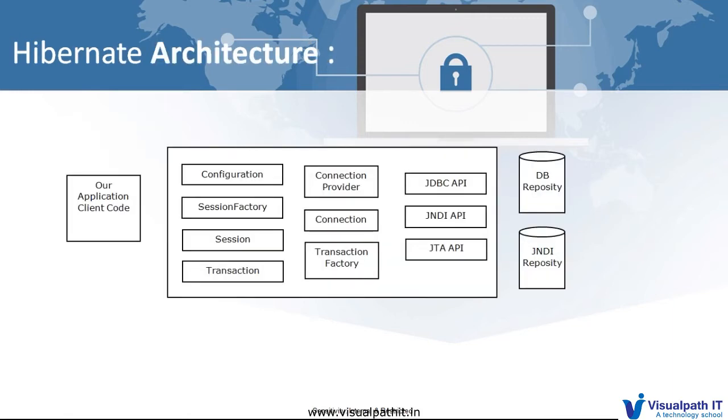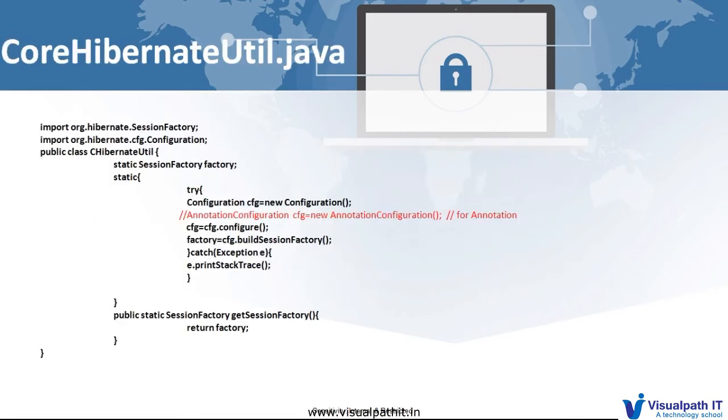If we see the Hibernate architecture, we will see that our client application is here and it deals with configuration, session factory and session. There are a few other things, but don't worry about them right now. I will explain them after one lab or coding session. Here the object will be stored in the DB through the persistence operation. So these are the 4 basic things in the Hibernate architecture: configuration, session factory, session and transaction help to achieve our persistence operation, and through that we can store our object in the database.